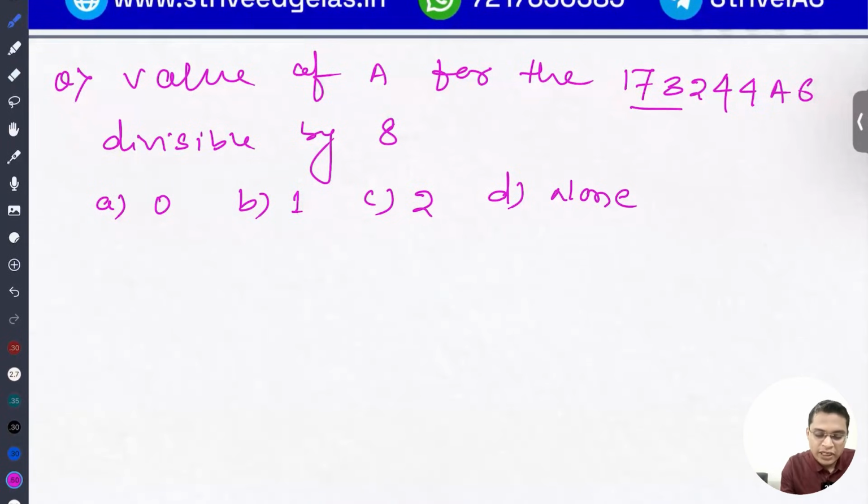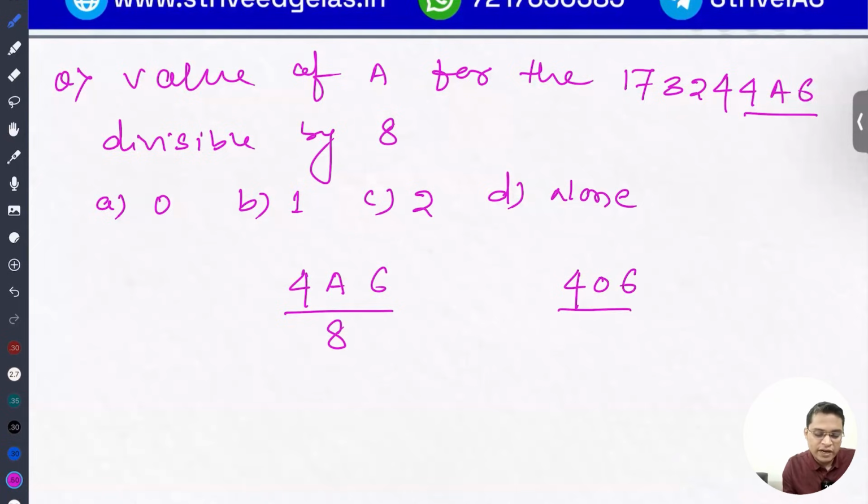Now for this number to be divisible by 8, what is the value of a? We have to take the last 3 digits, 4a6, and divide by 8. Here you just do hit and trial. In case of 0, 406 divided by 8, is it divisible? No, it's not divisible.